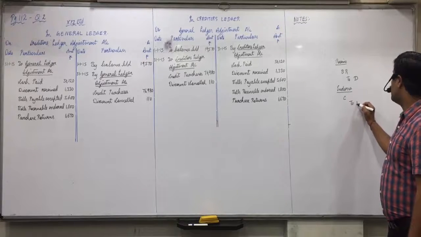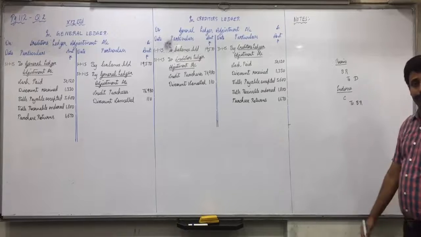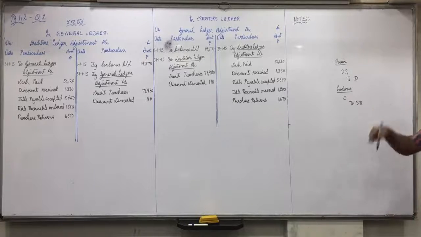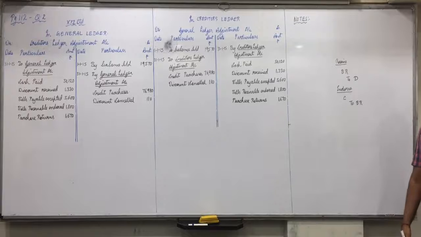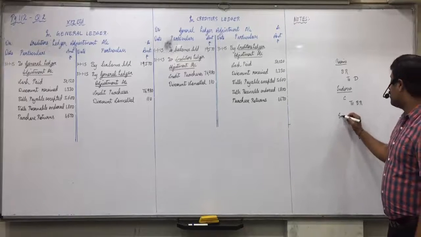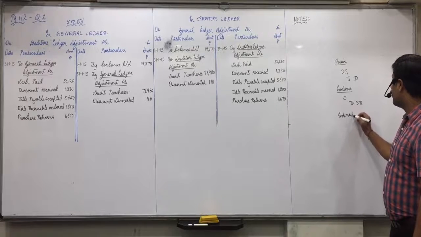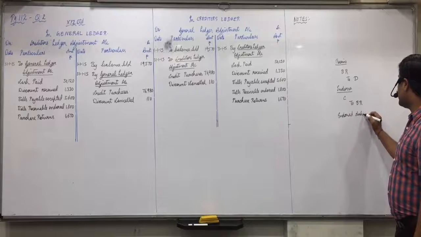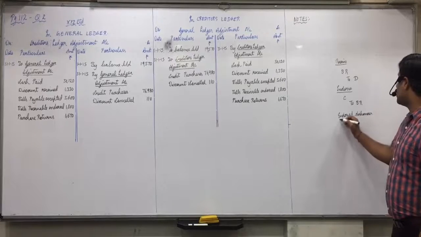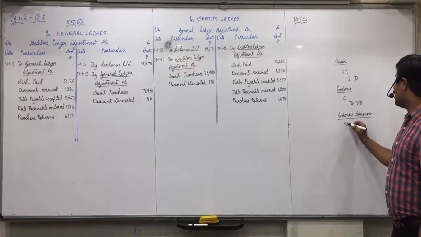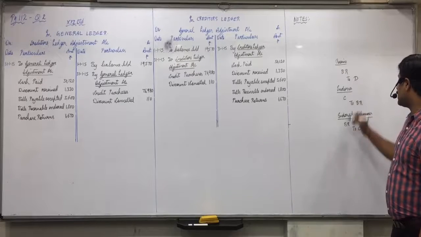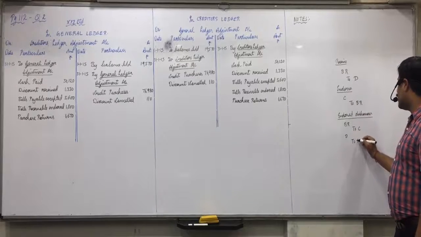Creditors to bills receivable. Now if it is dishonored, you reverse both. So if endorsed bill is dishonored, then what will be the entry? You have to reverse both. So bills receivable to creditors as well as debtors to bills receivable.